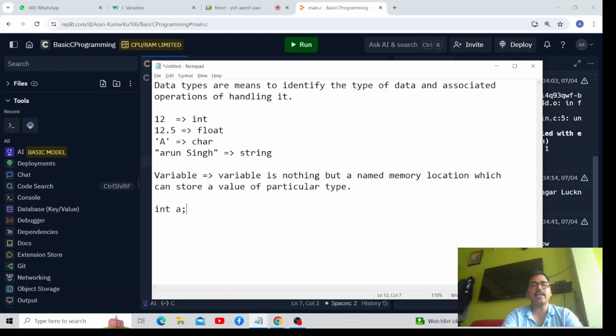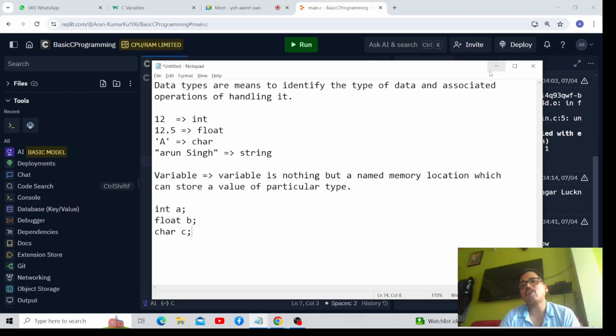Like this A can store a value of integer type, this B can store a value of float type, and this C can store a value of character type. Understood or not? Yes, sir.